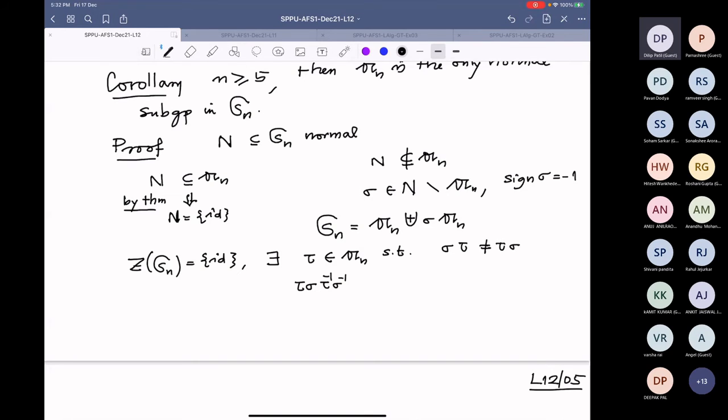Equal to this element. Where is this element? Sigma is not in N, but tau is in An. This element, I claim, is in N intersection An. Is that clear?